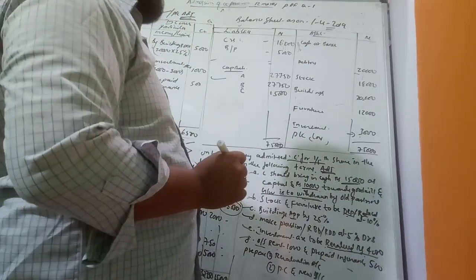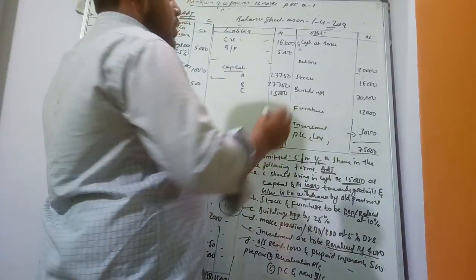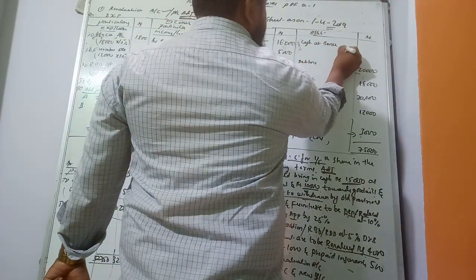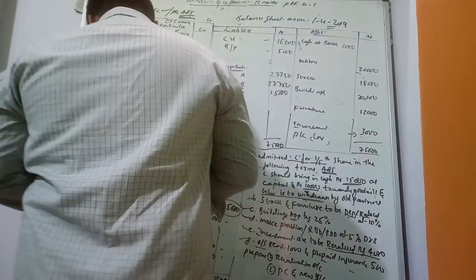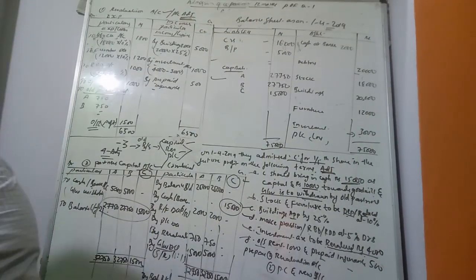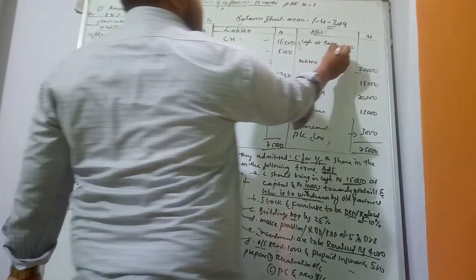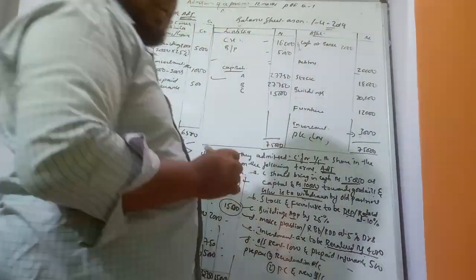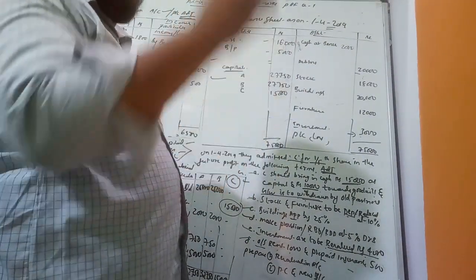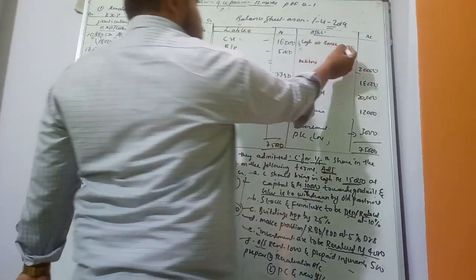So 2,000 is the old balance, meaning the old partners have 2,000.